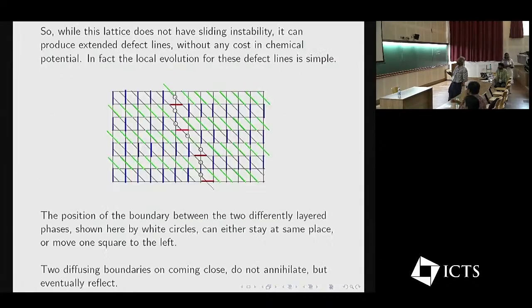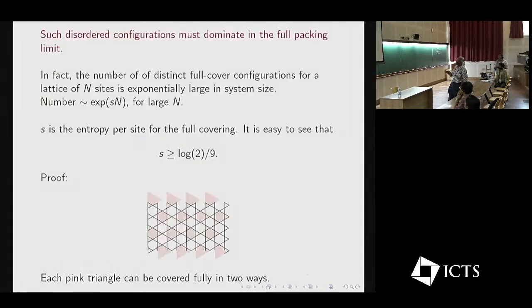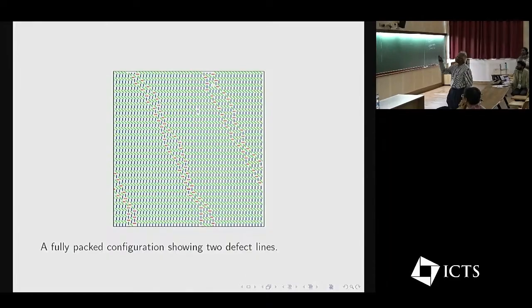No, you can have more lines. Sorry, this one has 2 lines. You can have 4, 6, 8, depending on the size of the lattice. And so the number of lines is proportional to the width of the lattice in the most likely state.